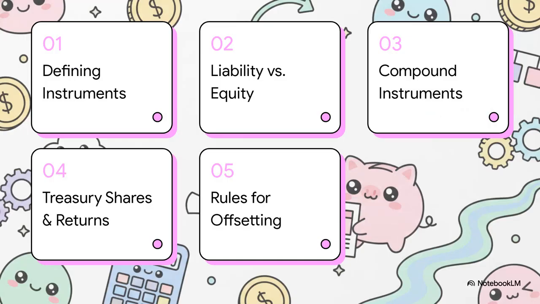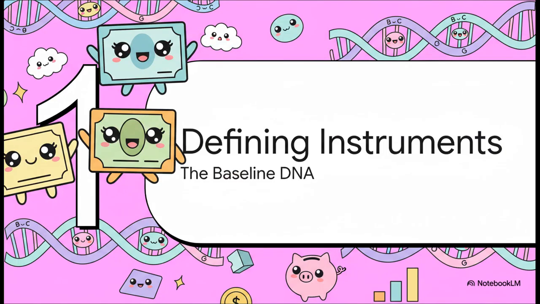To navigate this standard, we're going to use an anatomy and exceptions framework. We'll be covering defining financial instruments, the liability versus equity divide, splitting compound financial instruments, treasury shares and returns, and finally, the strict rules for offsetting. Okay, Section 1, defining financial instruments. This is the baseline DNA. Let's get right into it.